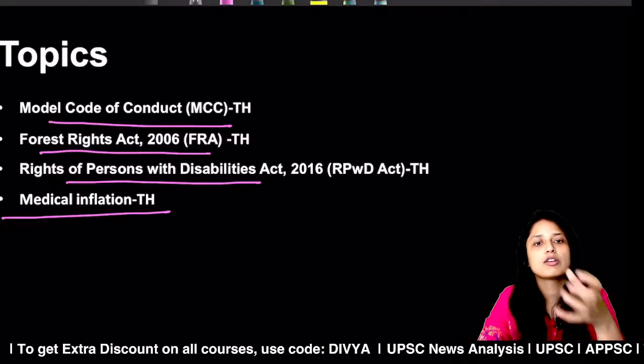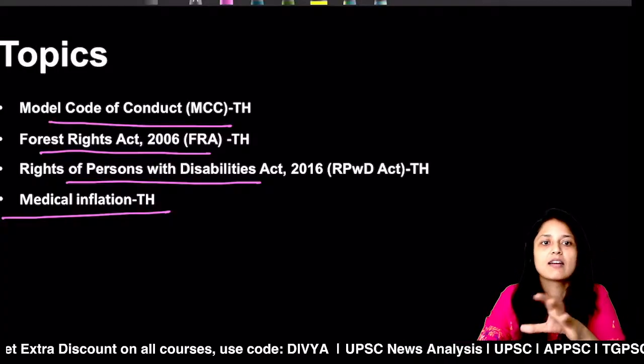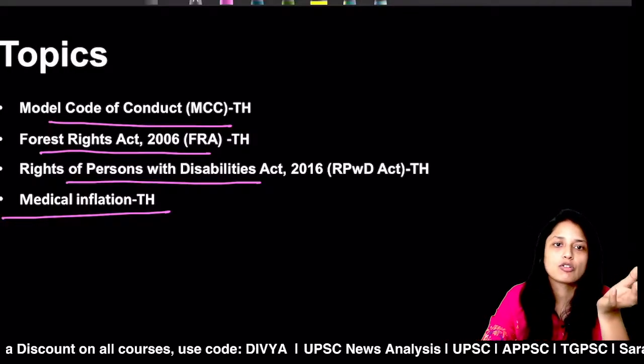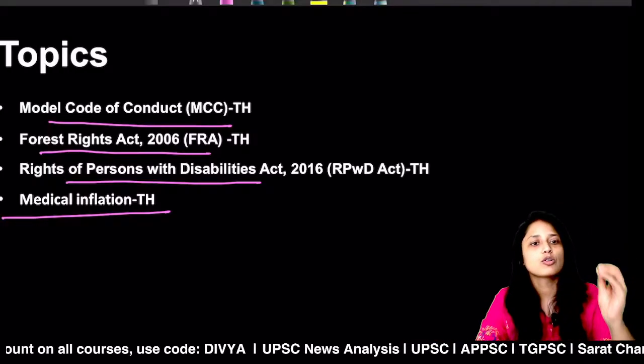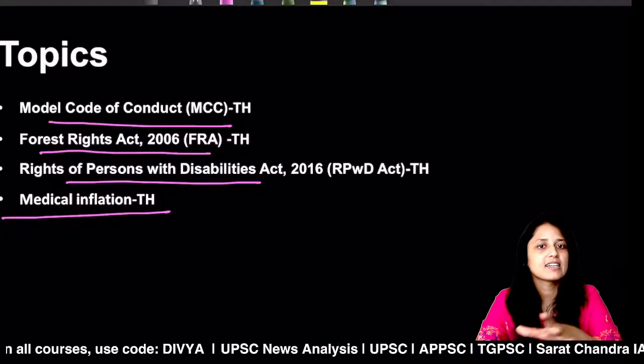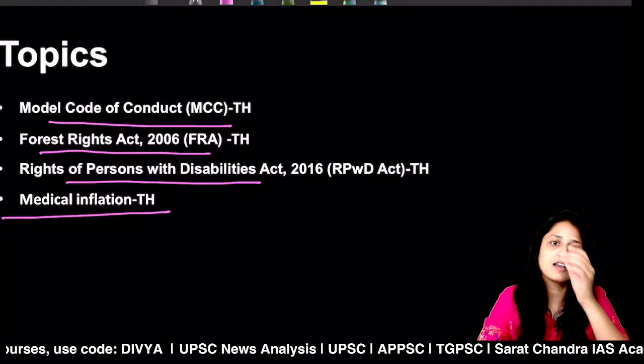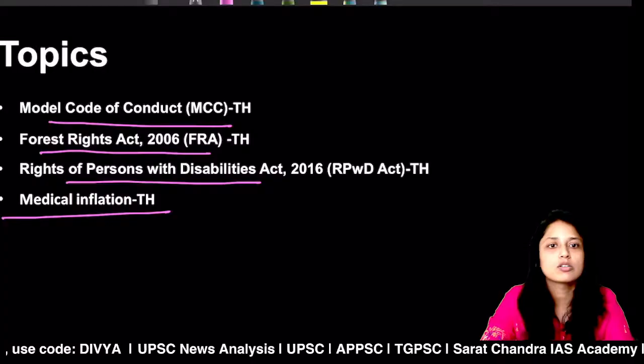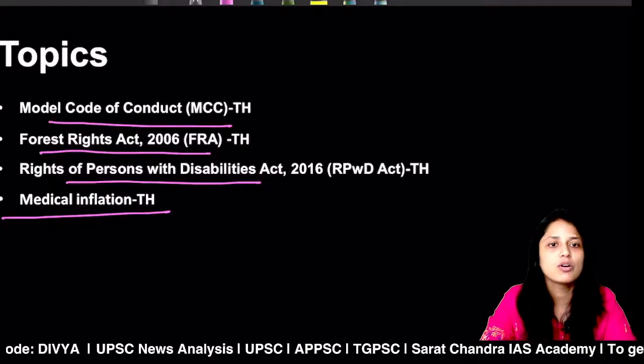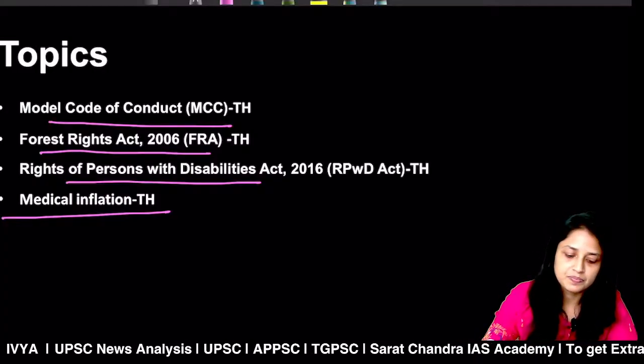I think 2 or 3 days back, we discussed one article related to this only, about increasing out of pocket expenditure, etc. So you can consider this as an extension of that article, because here we shall be discussing 2 or 3 important acts or provisions also related to medical inflation.